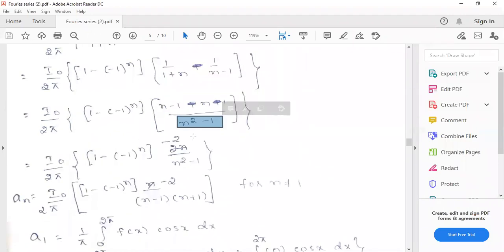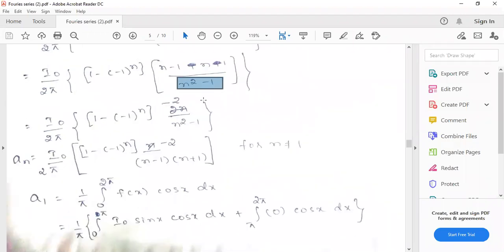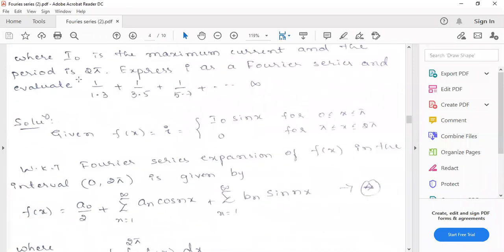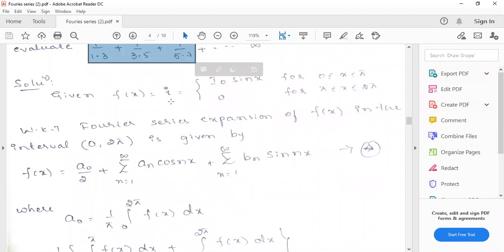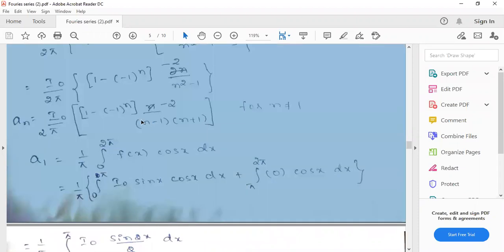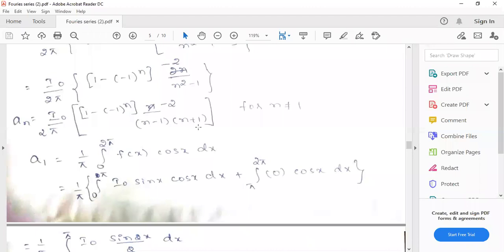So I'm not writing n square minus 1 as it is, because in the term you see what we have to express: 1 by 1 into 3 plus 1 by 3 into 5 plus 1 by 5 into 7. That's why instead of writing n square minus 1, I'm writing it as 1 by n minus 1 into n plus 1. If you put n equals 2, it will become 1 into 3.